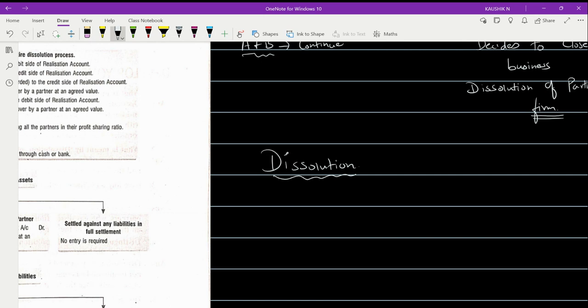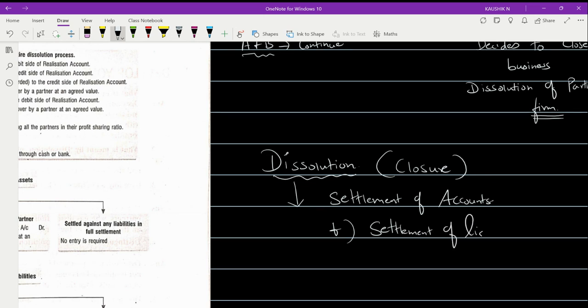Okay, so first, when it comes to dissolution, you have to ensure that you are settling all your liabilities. When it comes to dissolution, there is winding up and closure. The first and foremost thing you have to think about is settlement of accounts. In this, the first priority goes to the settlement of liabilities.